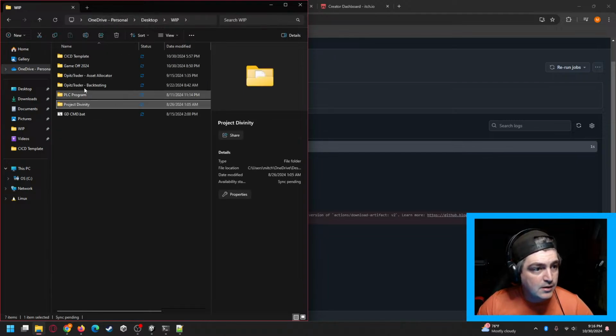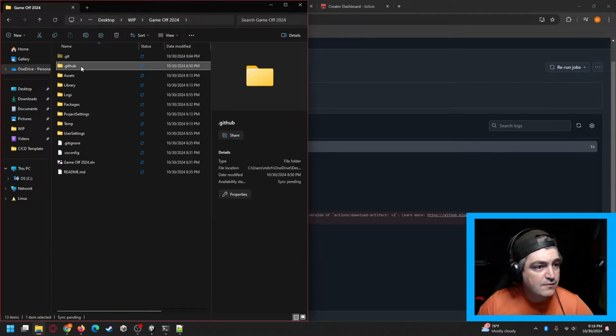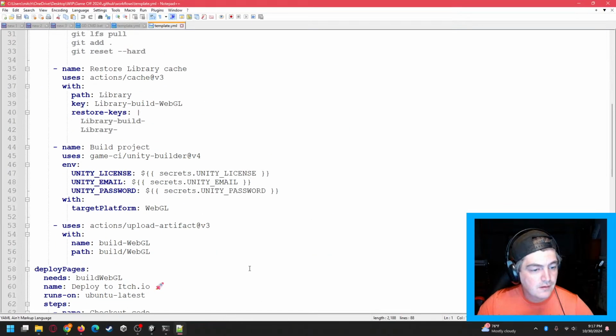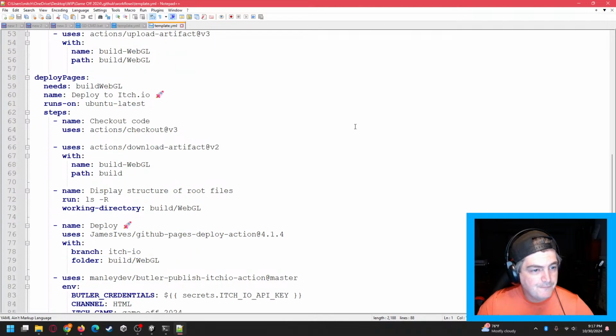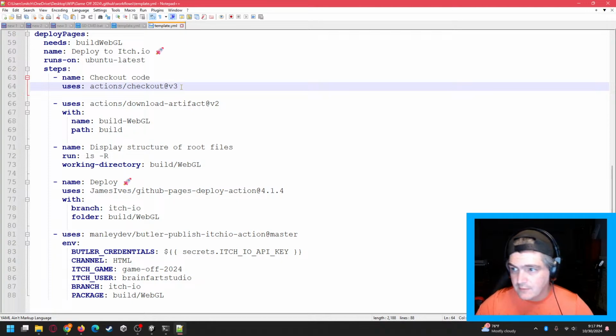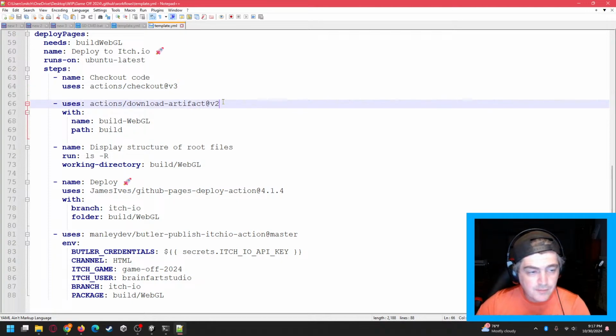This is for Project Divinity, Game Off. So we want to update the steps uses right there. That one's already set to v3, so we want to update download artifact right there to v3.